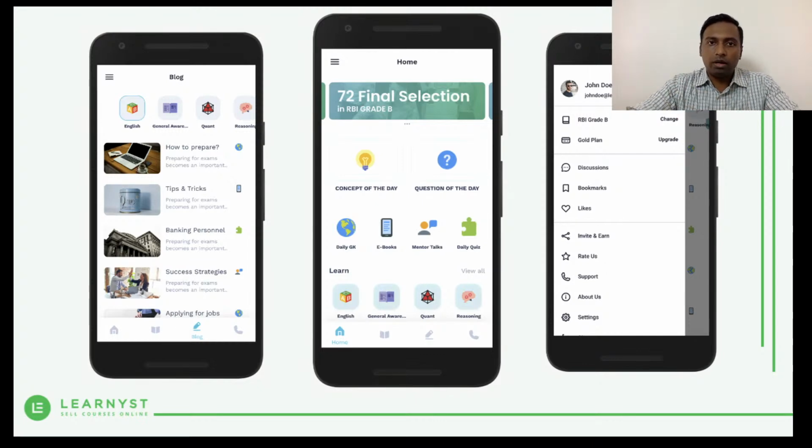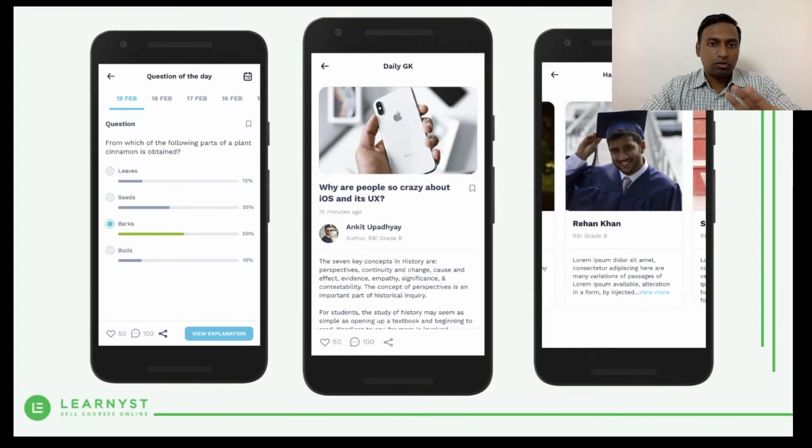It's all a very different look and feel that we are able to give you now. Again, these are completely branded apps, so it comes in your own brand. There's no Learnyst out there, and you will be able to showcase it. You can stand out among all the other apps, right? So if you have something like this, you can always work on that and do it.